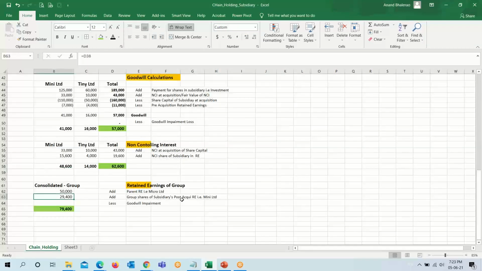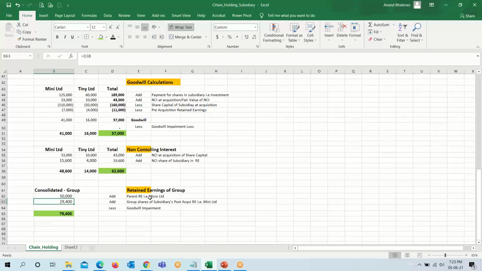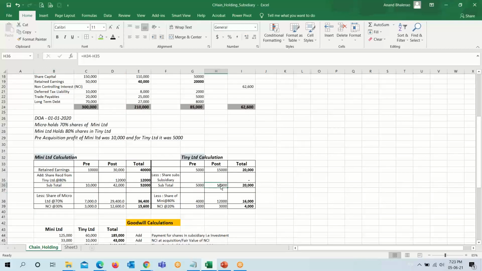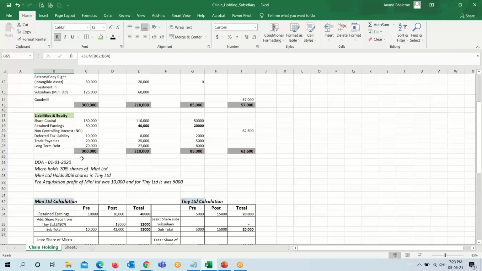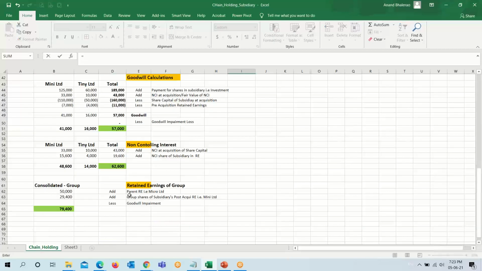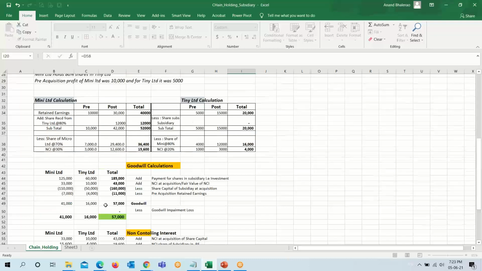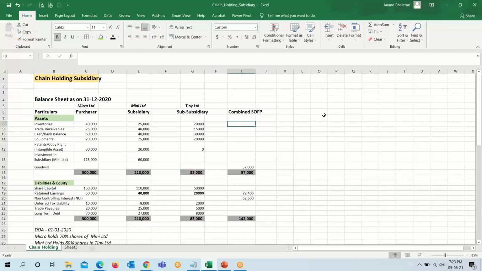We are considering here the retained earning of Mini Limited because the retained earning of Tiny Limited is already included in the figure of Mini Limited, because 12,000 we have received from Tiny Limited. So no goodwill impairment, so no amount will come here. The total is 79,400. So our retained earning will be 79,400 here.